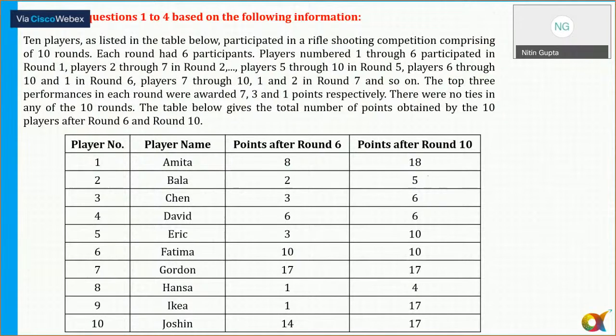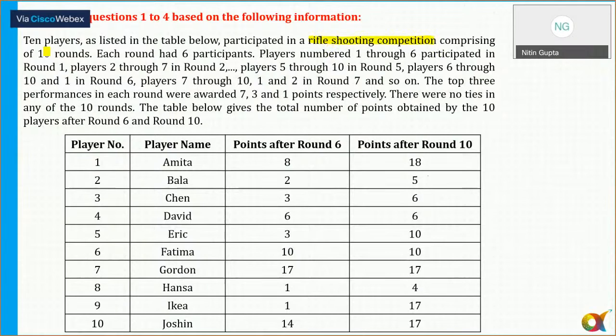It says 10 players, but when you start solving this, it seems to be difficult, but the moment I start solving that, I start getting the answers very easily. So ये उतना भी difficult नहीं है, I'll say. When you start solving this, you quickly get the answers. The 10 players, as listed in the table below, participated in a rifle shooting competition. So there is a rifle shooting competition